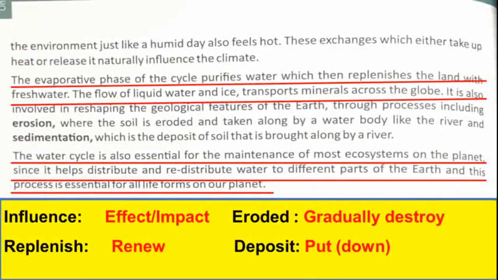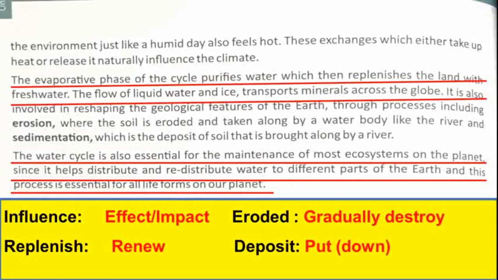Similarly, when water condenses, it releases energy and warms the environment just like a humid day also feels hot. और इसी तरह जब water condense हो रहा होता है तो अपने environment को थोड़ा सा गर्म कर देता है. जैसे कि जब एक humid day होता है तो आपको गर्मी महसूस होती है. These exchanges, which either take up heat or release it, naturally influence the climate. और ये जो exchanges हैं जो कि heat release करते हैं वो definitely हमारे environment को इन्फ्लुएंस करते हैं, यानी इन्वायरमेंट को या क्लाइमेट को या वेदर को इन्फ्लुएंस करते हैं. इन्फ्लुएंस मीन्स हैव एन इम्पैक्ट or to effect.